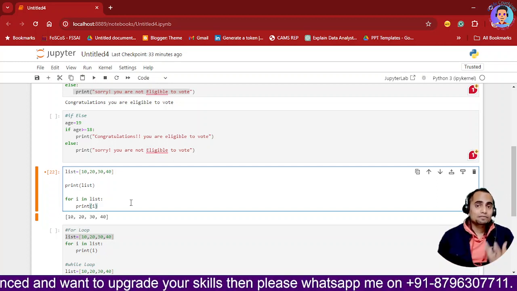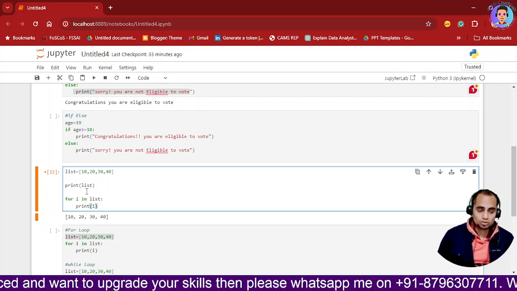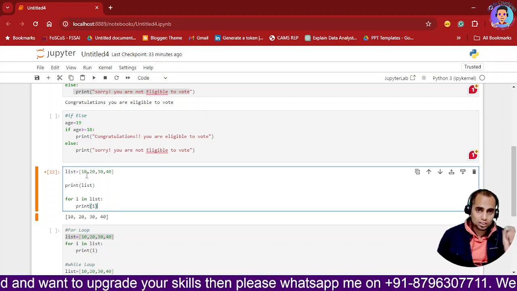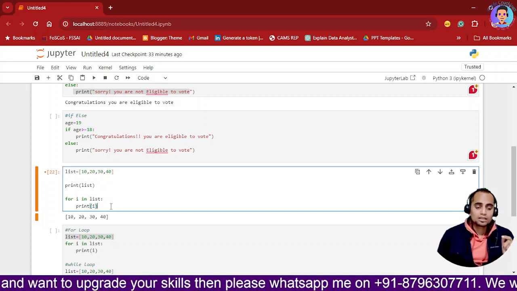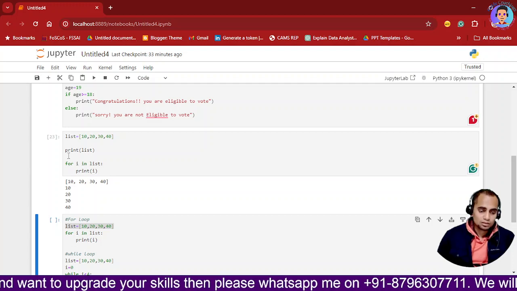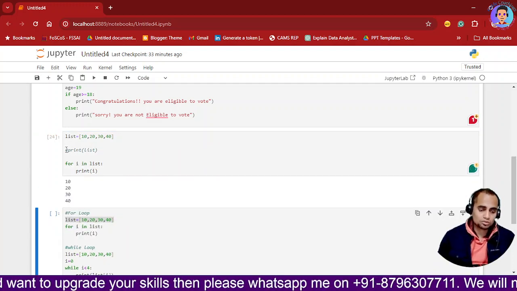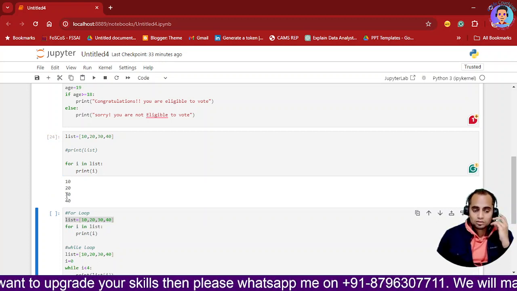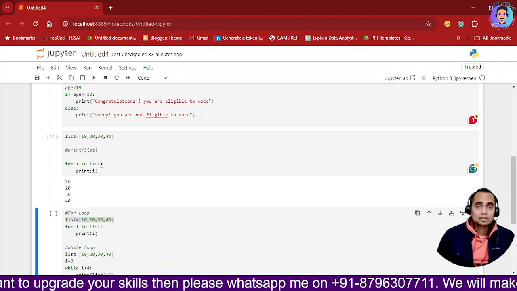Now what i will hold at first is the 0th index, that is the first element, 10. It will print the 0th index element, then the first index element, then the second index and the third index. That is how it is going to print. So if I execute it, you see, I will comment this part so it will be easy for you to understand. Now see, 10, 0th, first, second, third and so on, all the elements will be printed.